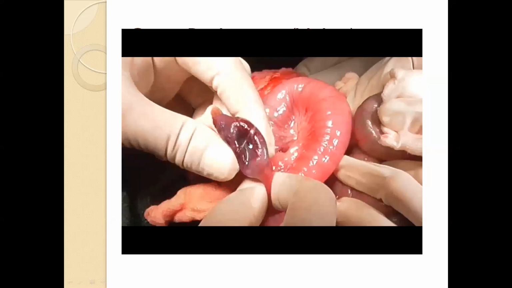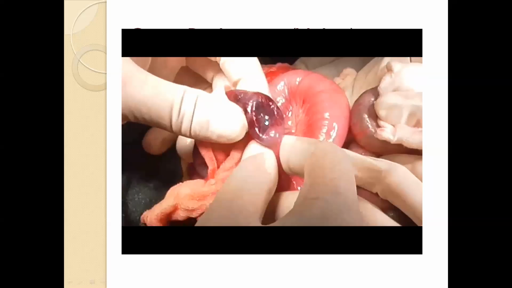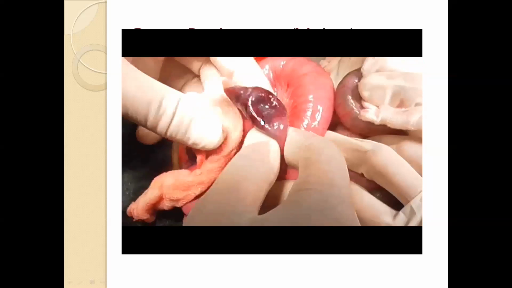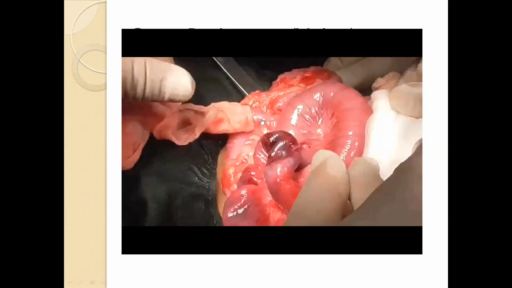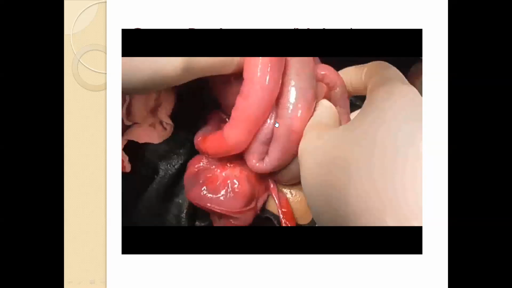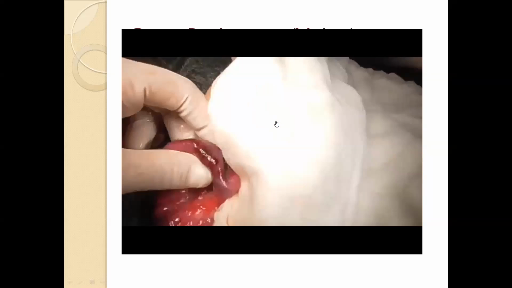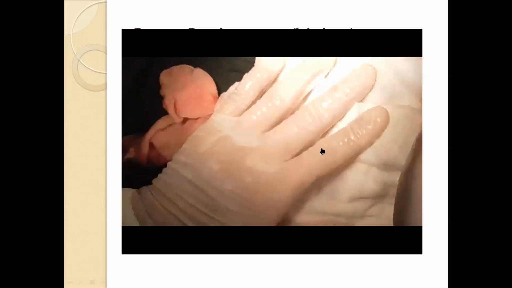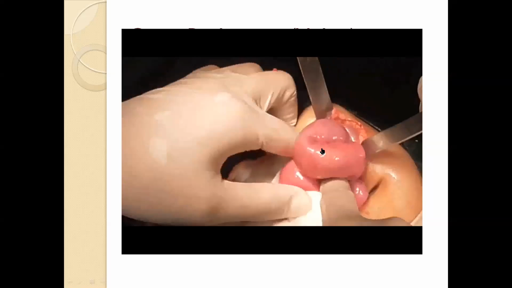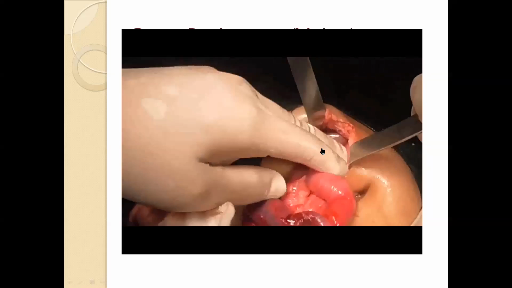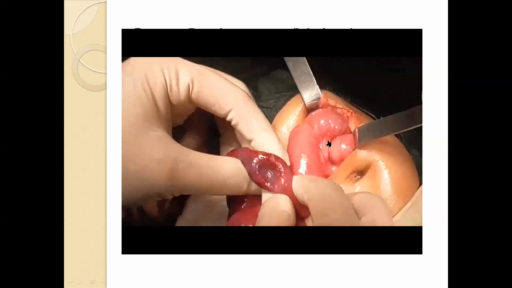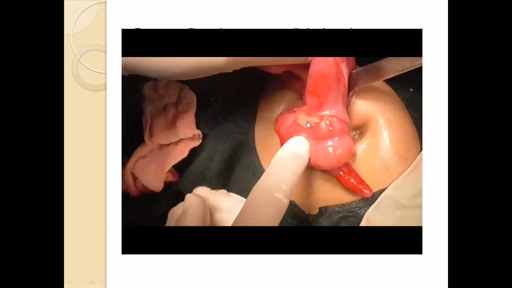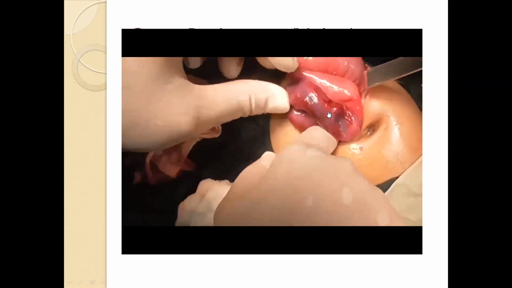Now this portion is completely reduced. This is the distal ileal portion, and there is no obvious lead point, just a localized defect and localized edema because of the intussusception, and he has clearly examined all loops. Again he applies warm normal saline soaked gauze pieces to facilitate vascularity of this edematous gut and reduce the edema. Now all loops have re-entered the abdominal cavity. Again he examines this edematous loop, confirming that there is no lead point.